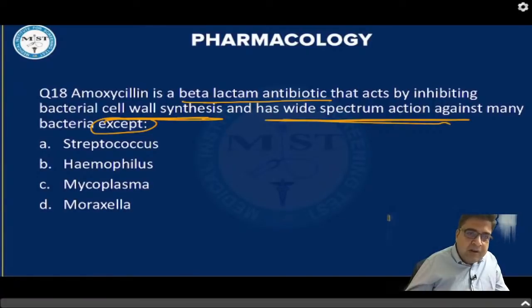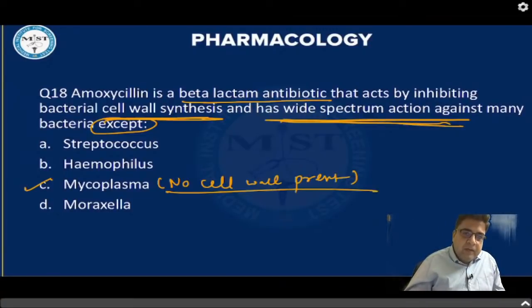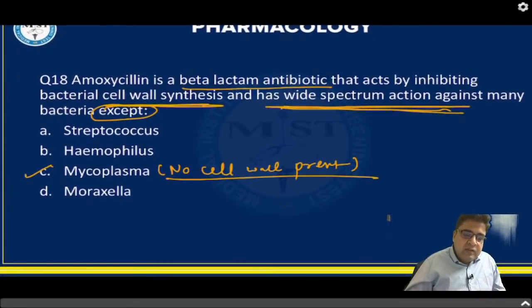The hint is already given in the question. It's a beta-lactam antibiotic, an inhibitor of cell wall synthesis, and it has a wide spectrum of action. So it can be given against all bacteria, but not against mycoplasma, because mycoplasma has no cell wall. Because it is devoid of a cell wall, there is no rationale for giving a beta-lactam antibiotic. Beta-lactam antibiotics cannot be used against a bacterium which has no cell wall.